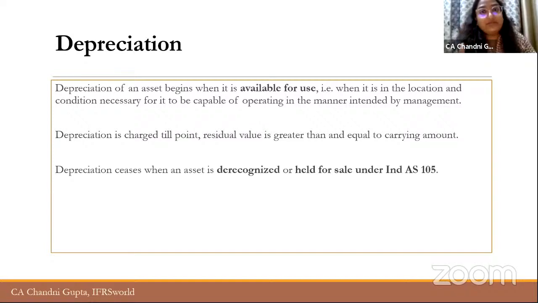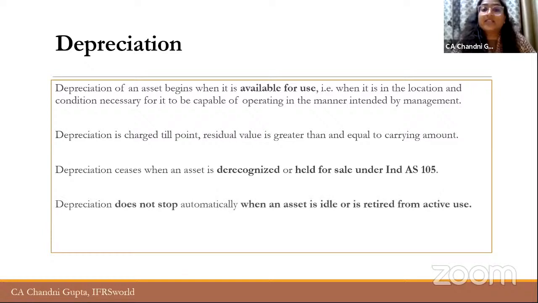Right. So the point that we need to look at is, when was the day when the asset became exactly as the management intended it to be operated, right? So when that asset has come to a location or condition which was intended by the management, that is the point of consideration. And when does the depreciation stop? The depreciation stops when the asset is de-recognized or is classified as held for sale under Ind AS 105.